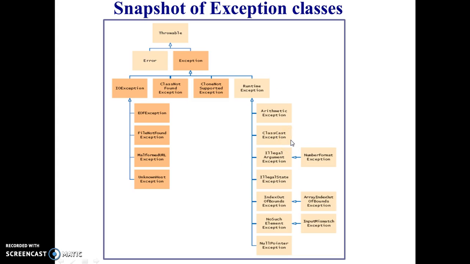So these are different types of exception classes. We can see that the super class of every exception is the Throwable class. There are two different types: one is Error, and the second one is Exception. Under Exception there are different types: IOException, ClassNotFoundException, CloneNotSupportedException, RuntimeException. Here in RuntimeException, these are different classes, and here in IOException, these are different classes.